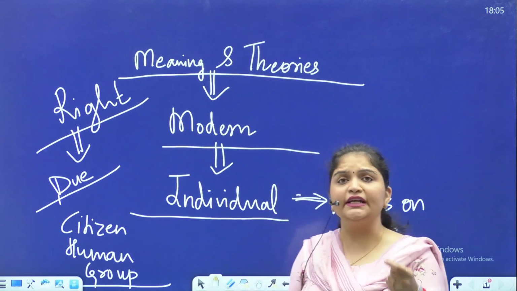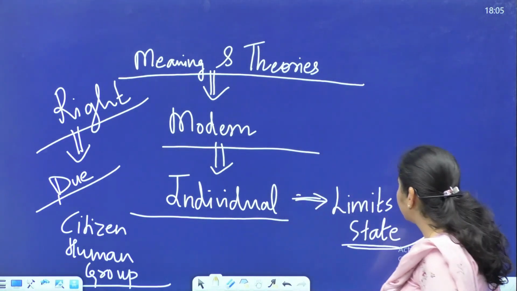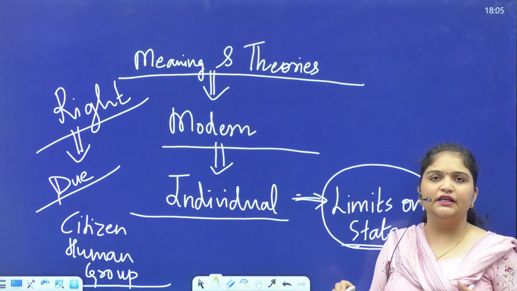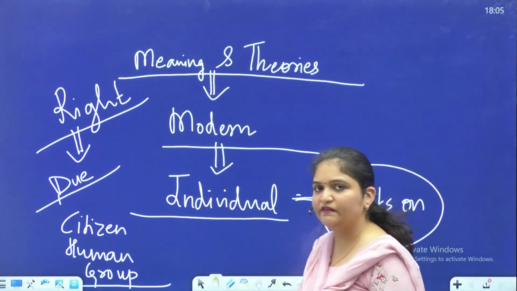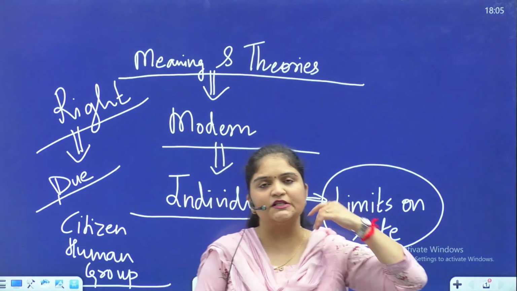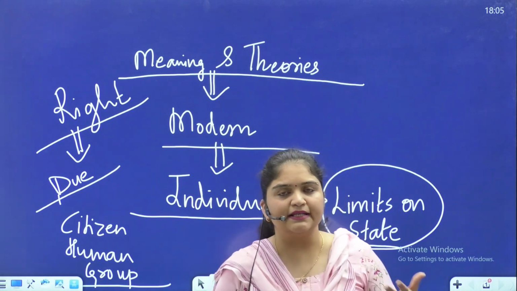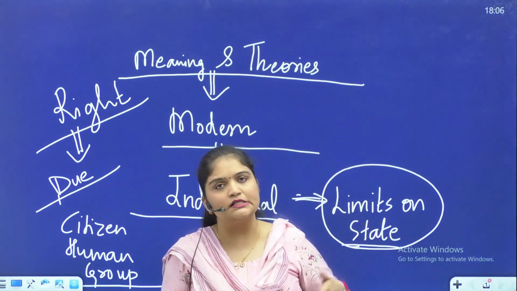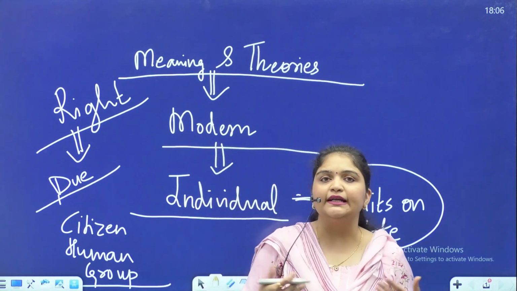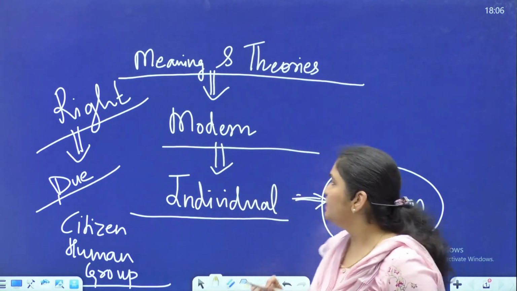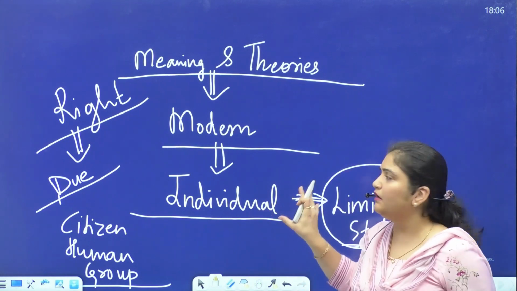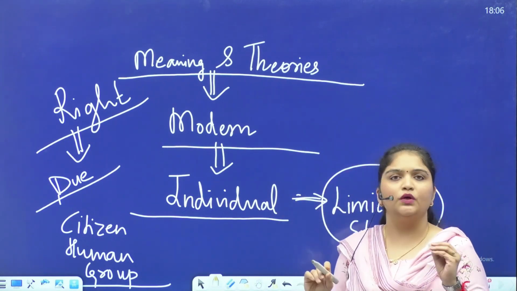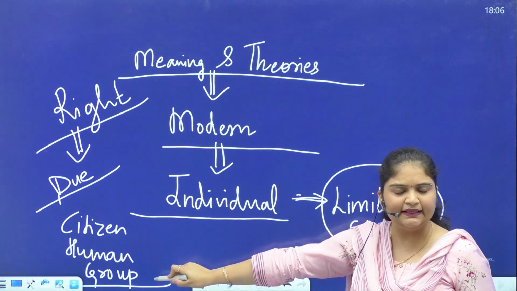And essentially, it means that it is the limitations on the state. However, there is a positive as well as a negative aspect of rights. The negative aspect means that the state does not interfere. And the positive means it creates enabling conditions so that rights can be fulfilled. So firstly, we explain in modern political philosophy what is the concept of rights.